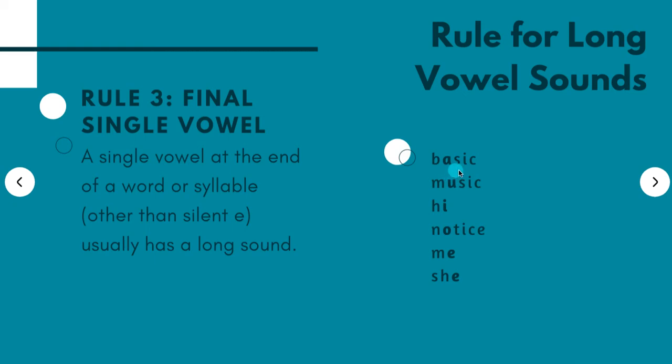So basic, music, notice, right? So it's a little trickier, but the idea is that the syllable ends with the single vowel. Like if you were to put a dash between the A and the S, like basic, music, where you would split the word, that first syllable ends with a long vowel. Okay, it is a little bit trickier.